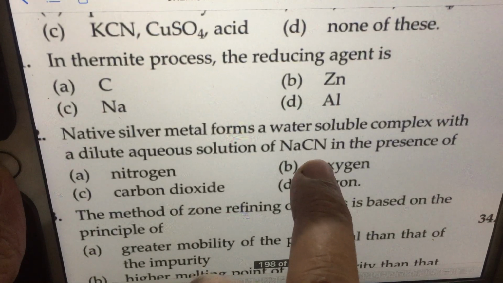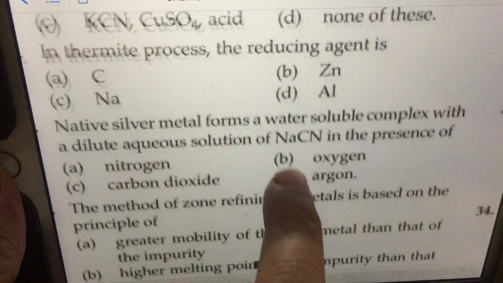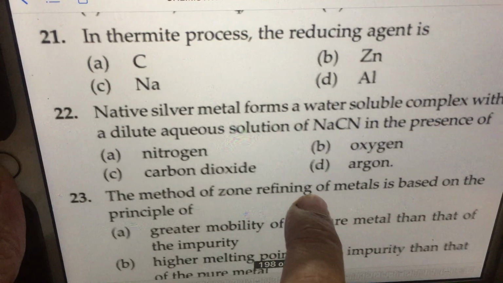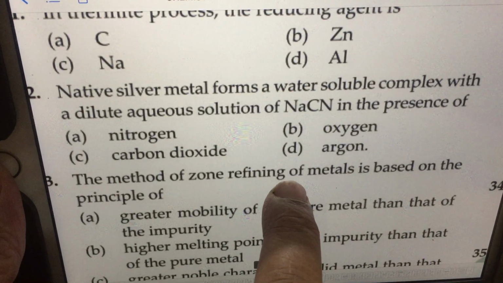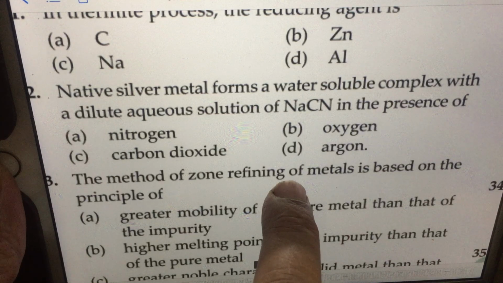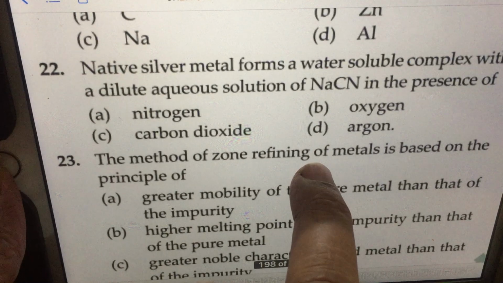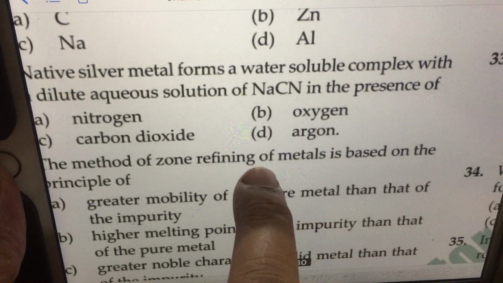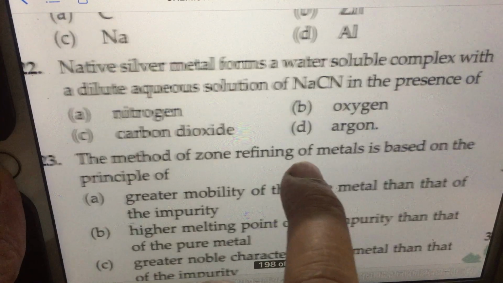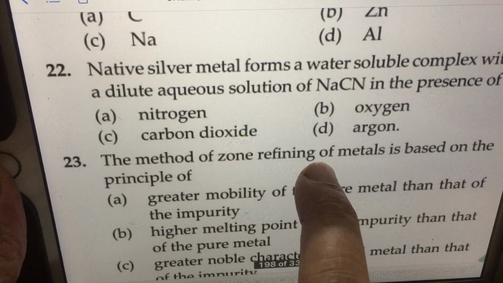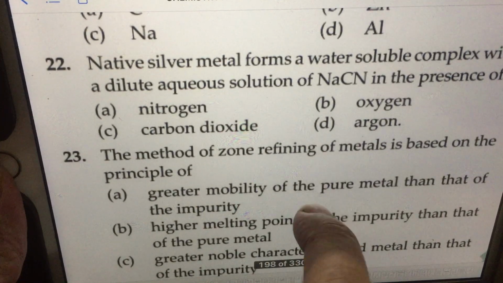The thermite process is otherwise called the aluminothermic process, where aluminum is the standard reducing agent, using which you can convert Cr2O3 into chromium, Fe2O3 into iron and MnO2 into manganese. Native silver metal forms a water-soluble complex with a dilute aqueous solution of NaCl in presence of oxygen. So the answer to this question is obviously B.